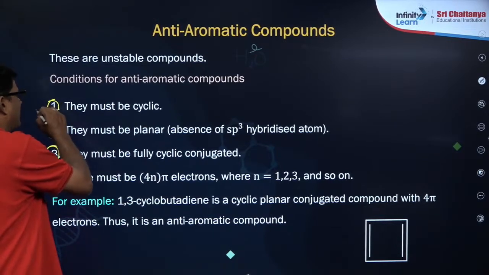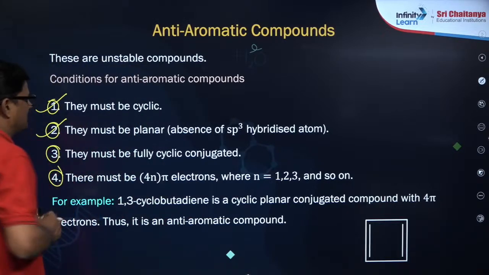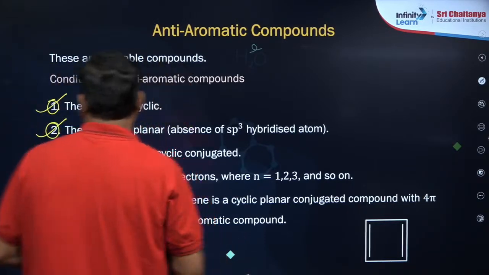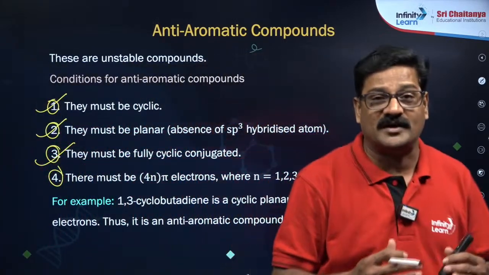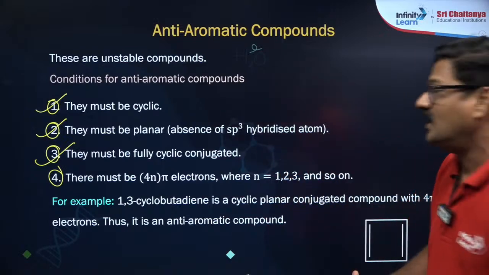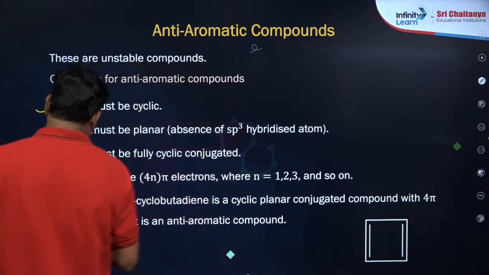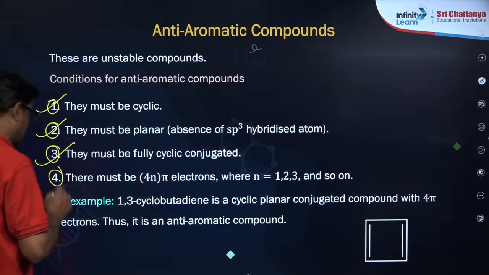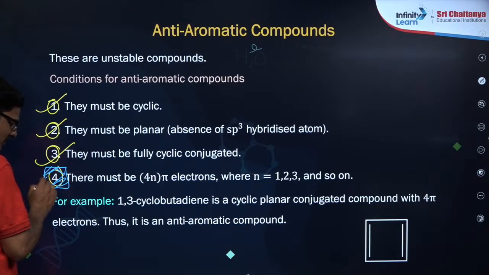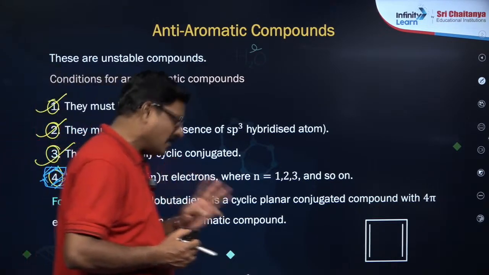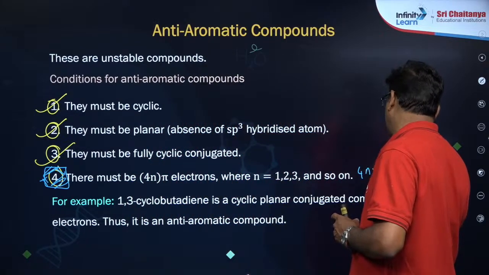The first point is common: they must be cyclic. Second, they must be planar. And third, they must be fully cyclic conjugated. 3 points are common for aromatic and anti-aromatic. But the 4th point is that there must be 4n plus 2 electrons. So this 4th point is very important. First 3 points are okay, and the 4th point, 4n plus 2, is not accepted.